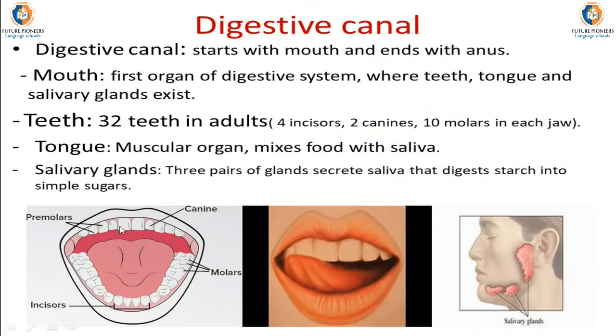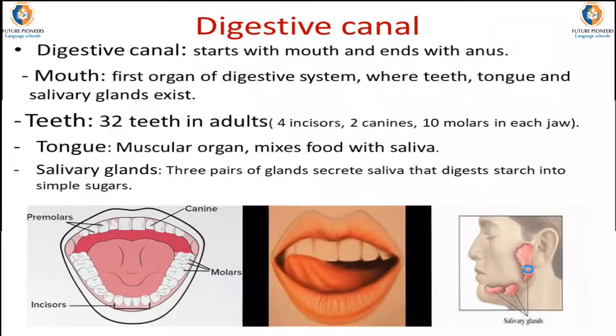As we can observe in the following figure, these are canines. Okay, they are 2, and premolars, and the last 3 ones are called molars, or the 6 together are called molars. Okay, salivary glands, they are 3 pairs, in different positions or different places in mouth, under the tongue, and instead of ears, or in front of ears.